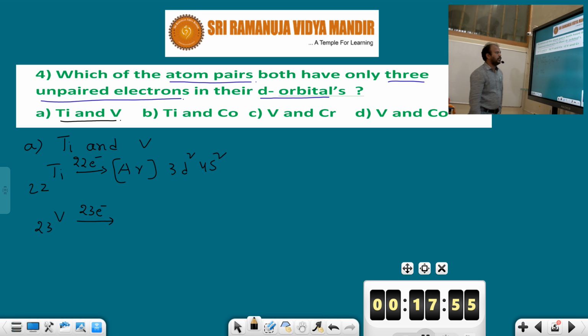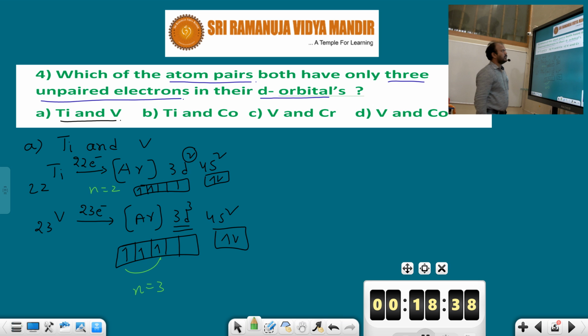Number of unpaired electrons is 2. Here number of unpaired electrons are 3. Are both different unpaired electrons or not? This is 2 unpaired electrons. This is 3 unpaired electrons.